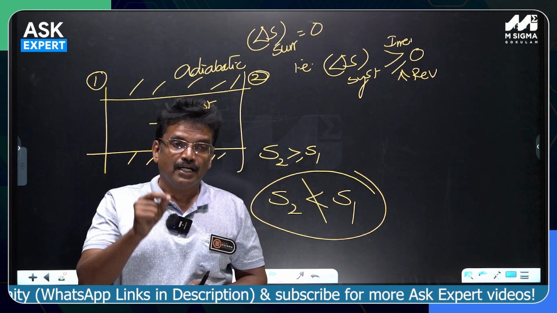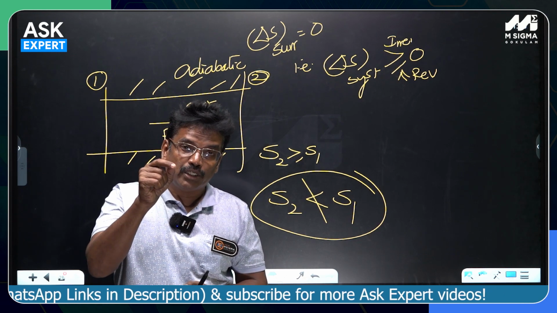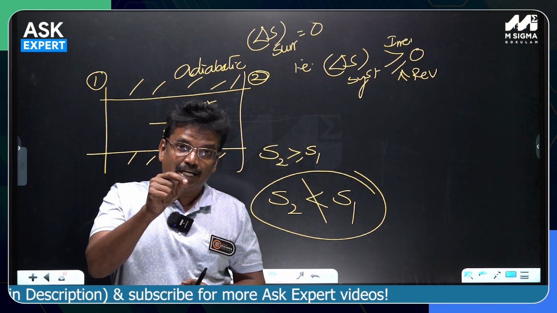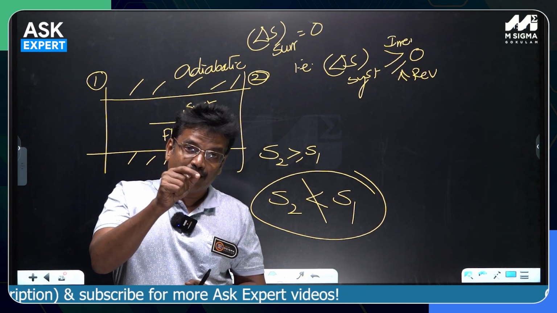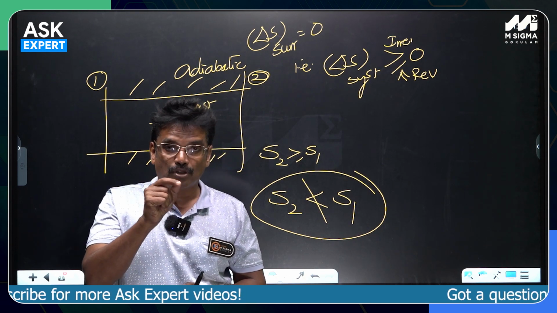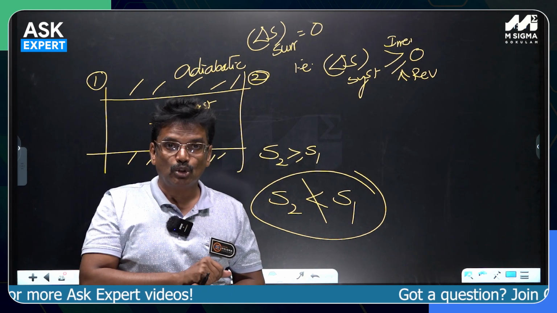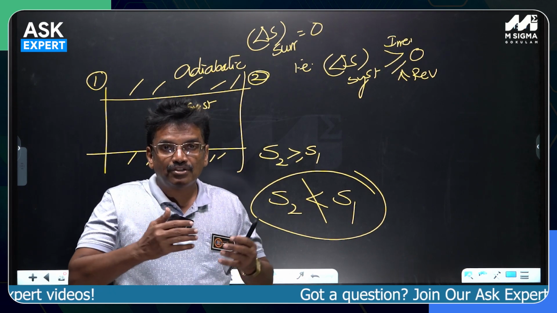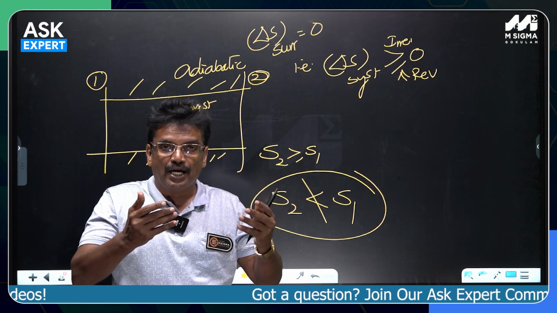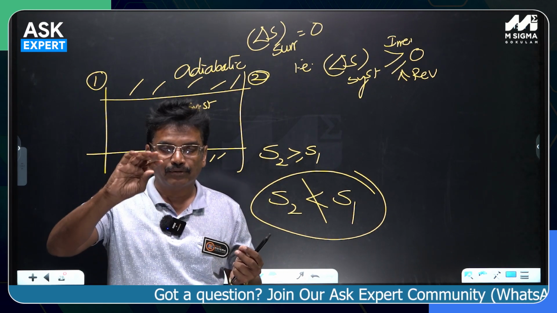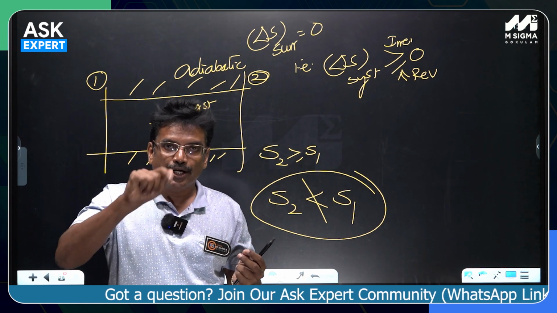I can say that the entropy generated during a thermodynamic process, the entropy change of the universe, will indicate how irreversible that process would be. If there is greater entropy generated in the universe, the process is more irreversible.